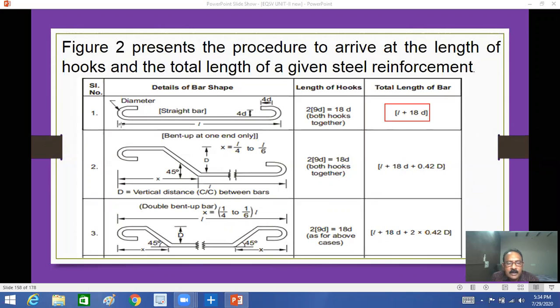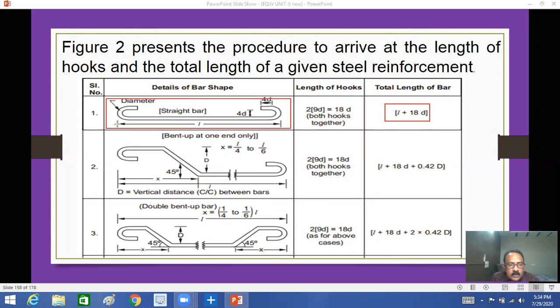See, L is edge to edge. Suppose your beam is 6 meters, that is 6000 mm; you have to deduct the 25 mm cover on both sides, so 6000 mm minus 25 mm minus 25 mm.